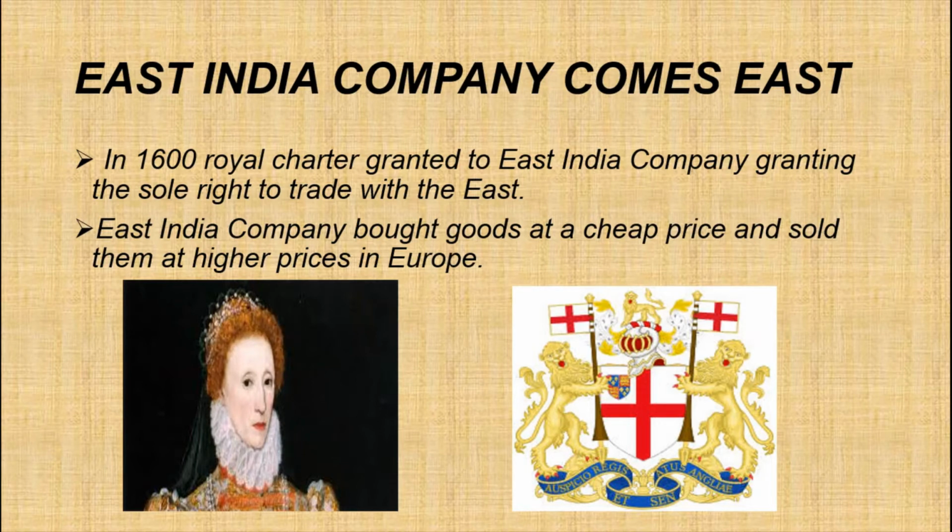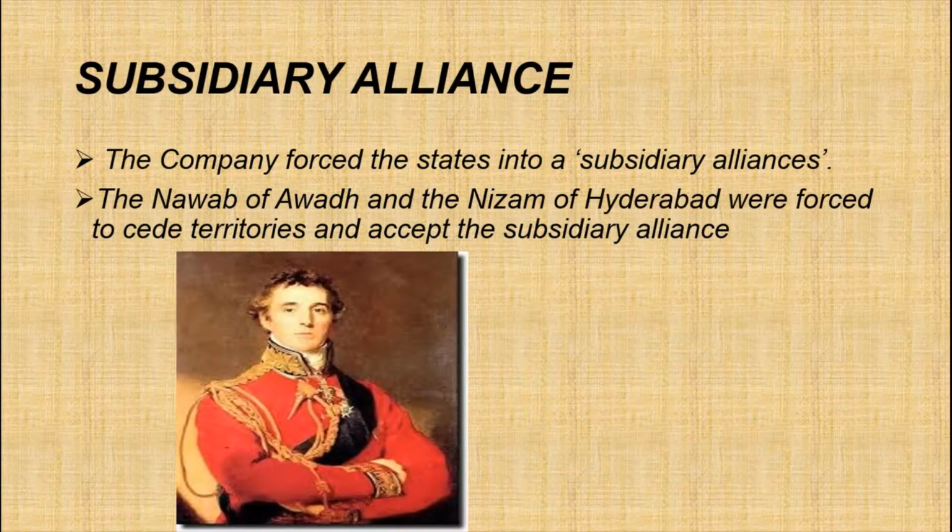Isn't it? Yes. Then we saw about subsidiary alliance, isn't it? Yes, see, from the year 1757 to 1857, the company launched direct military attacks, and also tried a variety of political, economic and diplomatic methods to extend its influence and control over land.